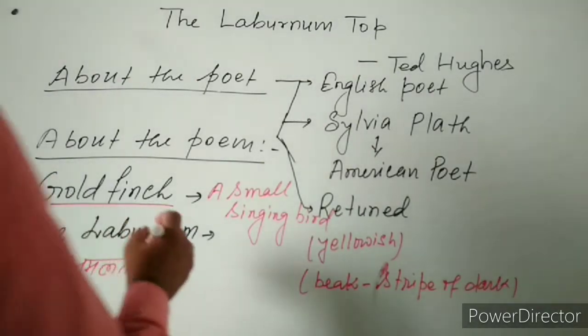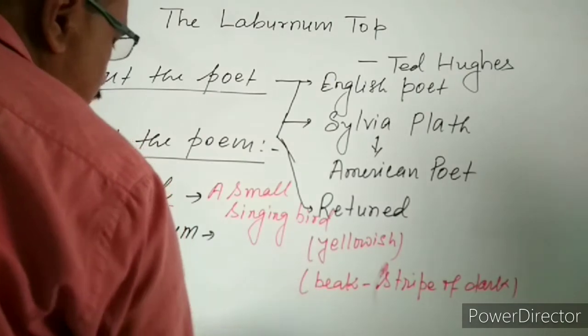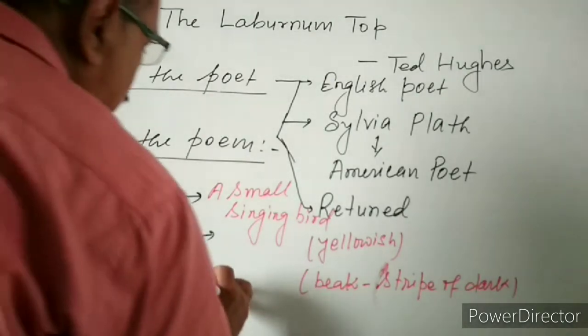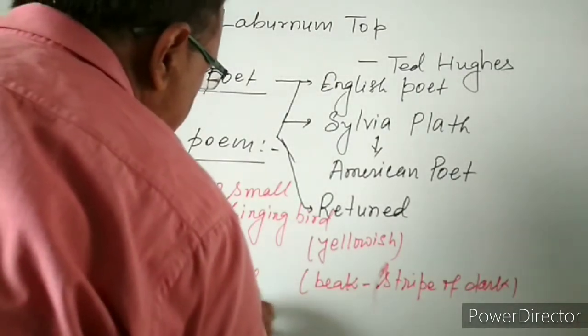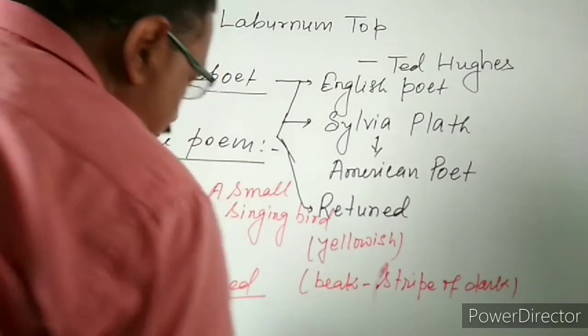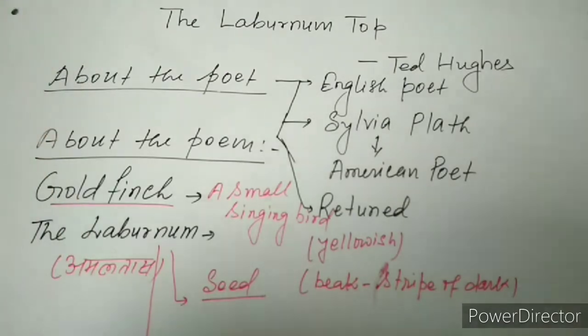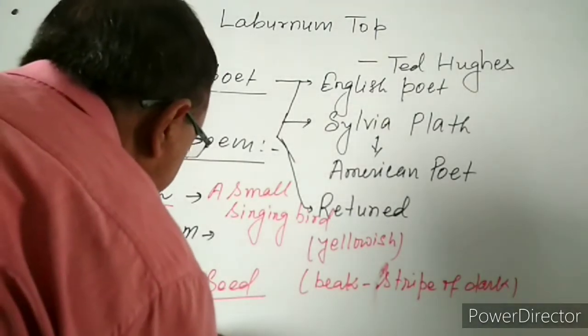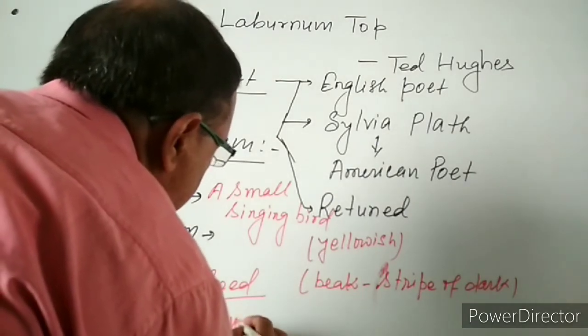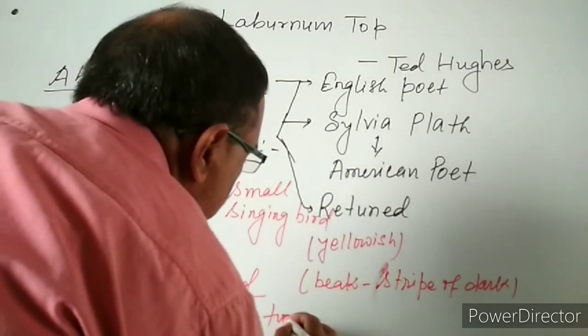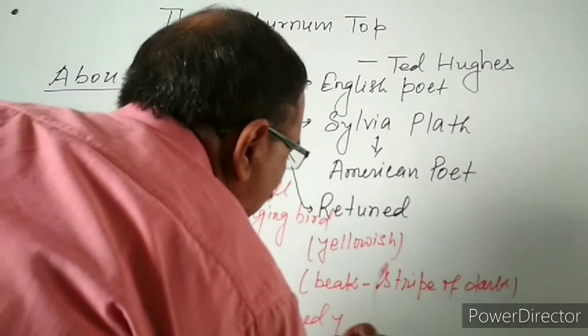The first important thing is that the seed of this tree is poisonous, and second, in the month of September its leaves turn yellow.